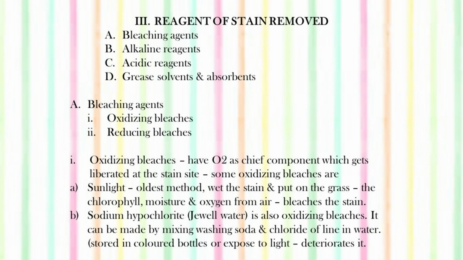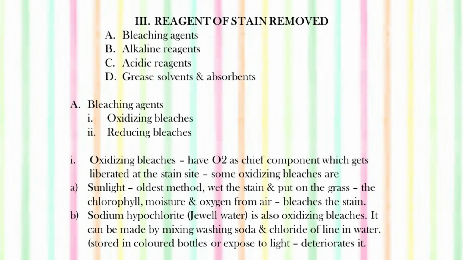Now, how do oxidizing bleaches work on the stain? Oxidizing bleaches contain oxygen as the chief component, which gets liberated at the stain site and removes it. Some oxidizing bleaches are sunlight. When we put any fabric, especially with a curry stain or turmeric stain, in the sunlight, it gets bleached. Sunlight is the oldest agent of removing stains.